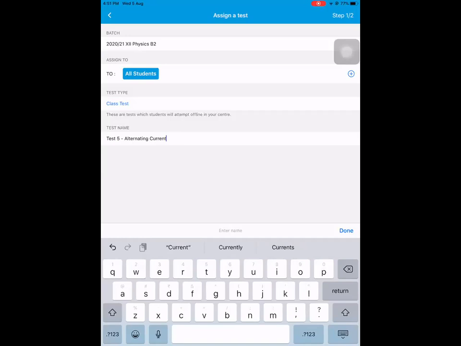What I'm doing is assigning this test to everyone. And what is the nature of the test? I can assign two types of tests. One is class test and the other is online. Online, I will mostly try for MCQs whenever required. Class test means you write and send me the paper. This is test number 5, alternating current.